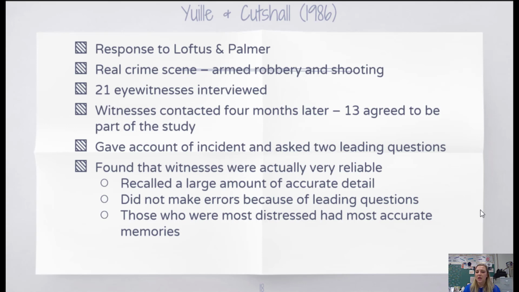The question also becomes, were the people who were in Yuille and Cutshall's study talking about the robbery and the shooting more than the people who were in Loftus and Palmer's? Did this lead to them remembering the incident much more clearly and with much more detail? Were they reading about it in the news? Were they being asked about it by different family members? All of these things are confounding variables that Loftus and Palmer were able to control for in their study.